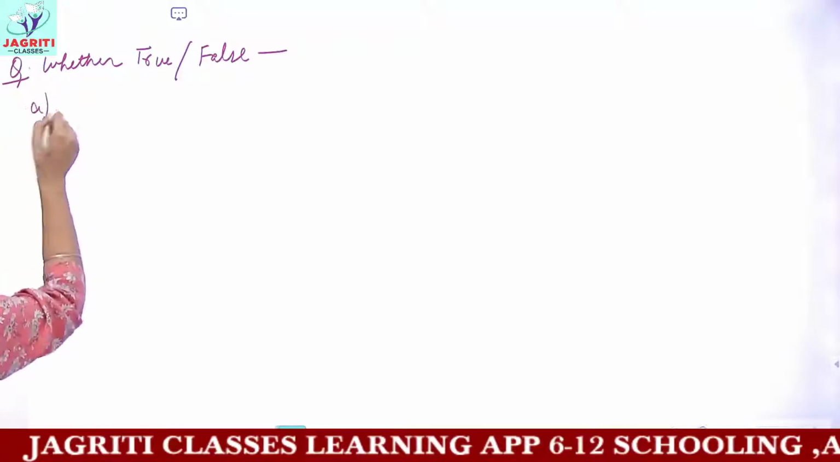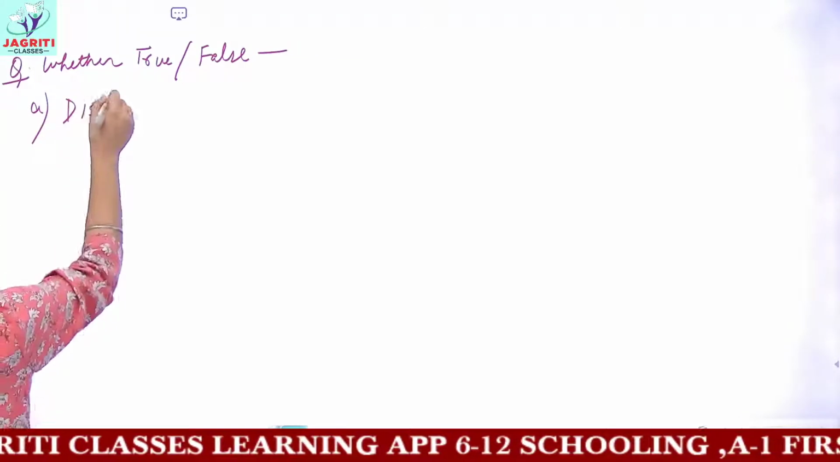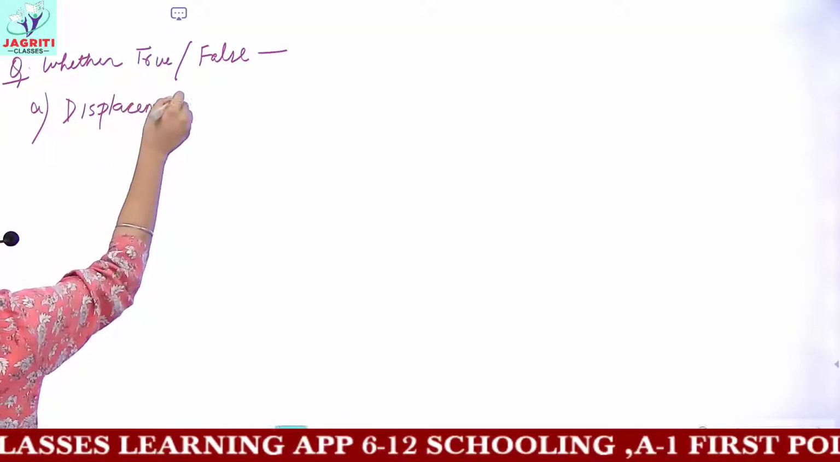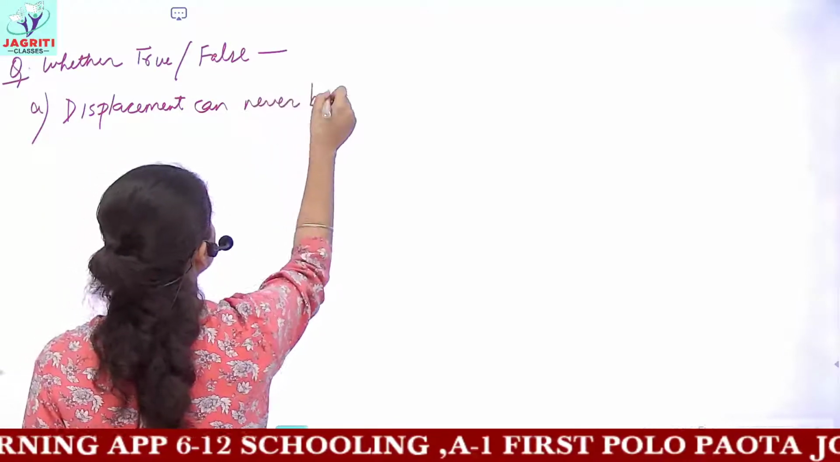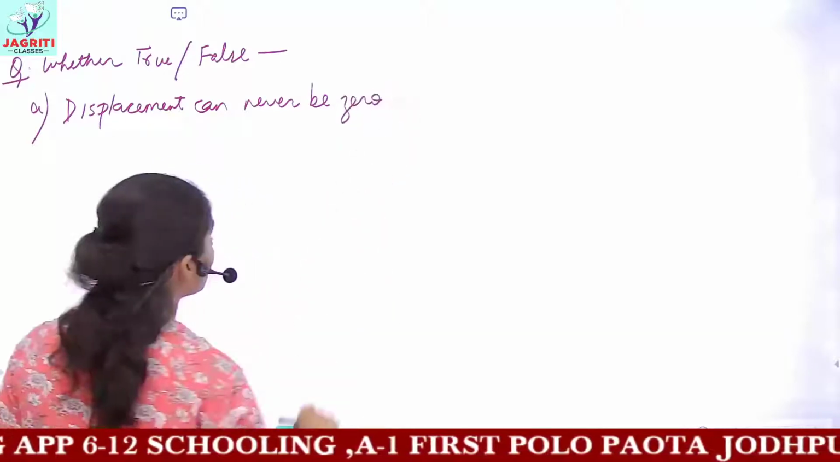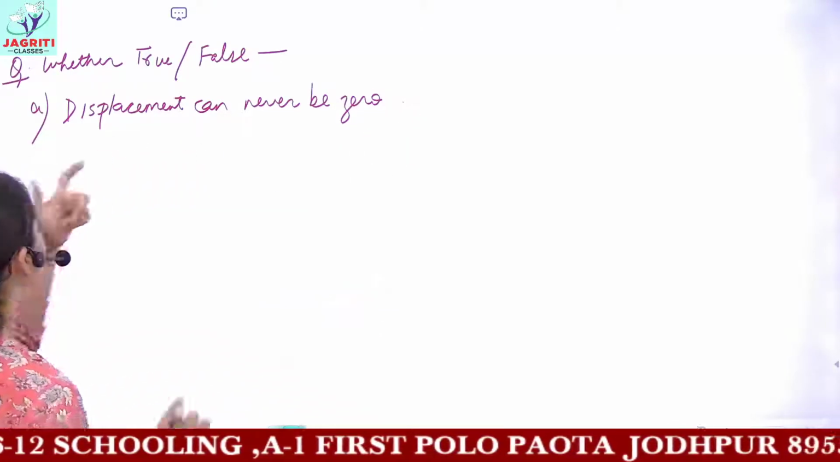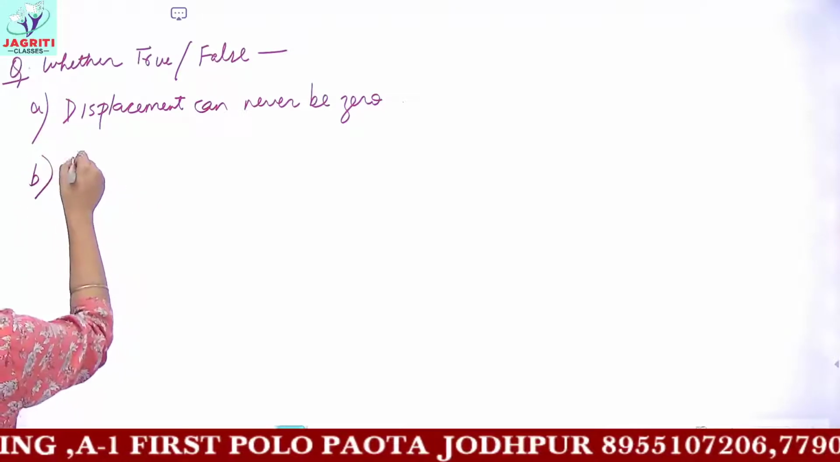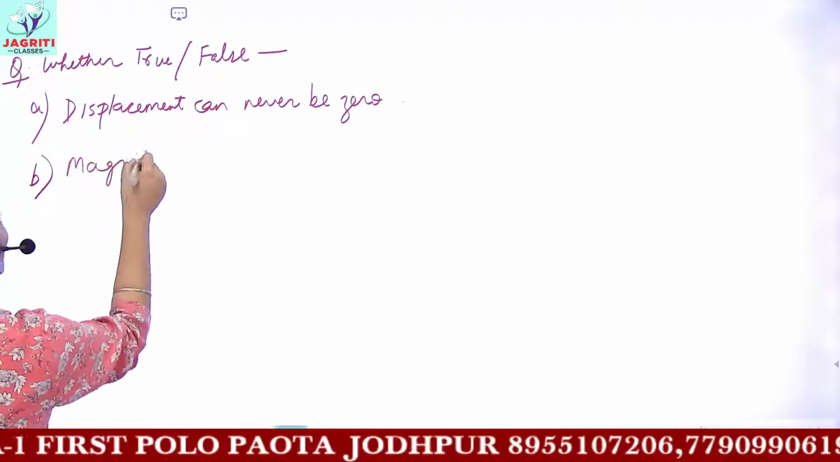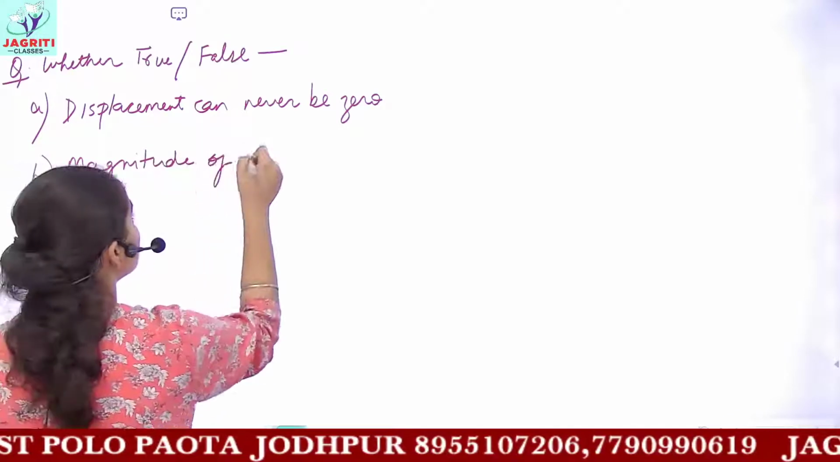The first statement is, it is given, displacement can never be 0. This is your first statement. You have to judge whether this statement is true or false. And the next one is, it is written, magnitude of displacement,